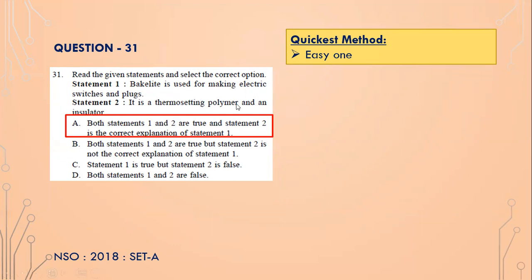So when you see switches or circuit boards which have melted, they will set in that same melted form because they are thermosetting. They are thermosetting, and it's also an insulator. It must be an insulator, isn't it? Because that's why you can operate the switch. When you press the switch, you should not get an electric shock. So both these properties, thermosetting and insulator, make it a good material to make electric switches and plugs.